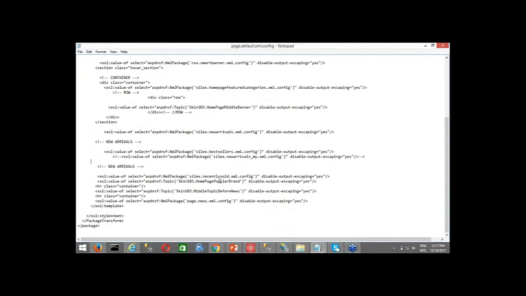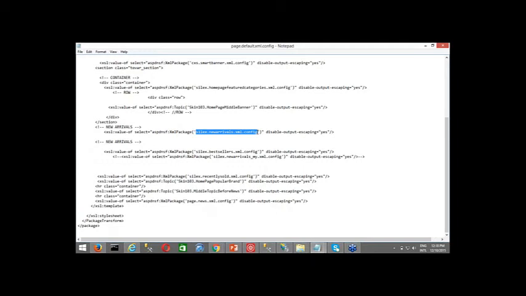I think this is not it. Recently sold. Okay, sorry. It should be somewhere here. So new arrival, this is again an xml.config file which is being called over here, right? So how do I find this file? What is written in this?